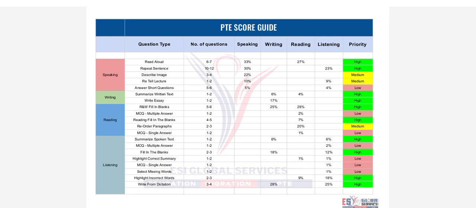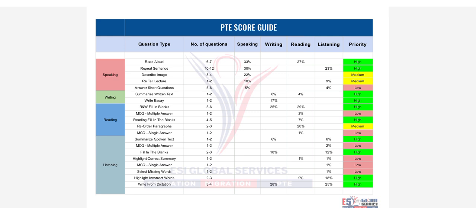So now we are going to discuss the reading part. There are 5 types of questions. The first is reading and writing, fill in the blanks. There are 5 to 6 questions and 25% marks distributed in writing and 29% marks distributed in reading.